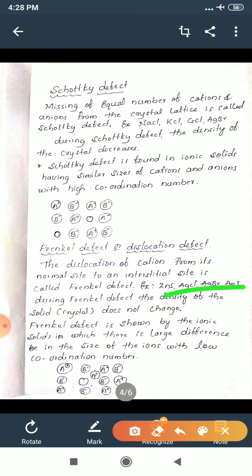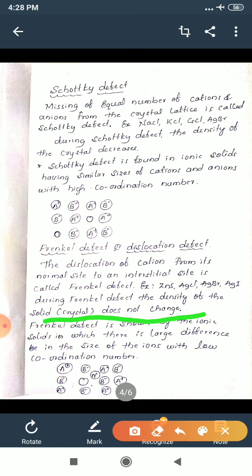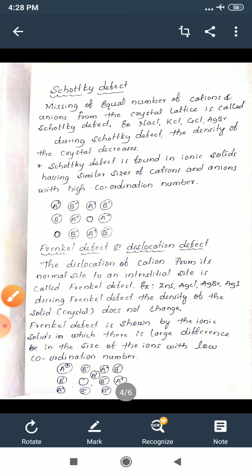And the consequence of this defect is that during Frenkel defect, the density of the solid or crystal does not change. Why? Because here the ions are not missing, as in the case of Schottky defect. Ions are not missing, just the cation is misplaced from its normal lattice site to an interstitial site. Hence the density does not change here.